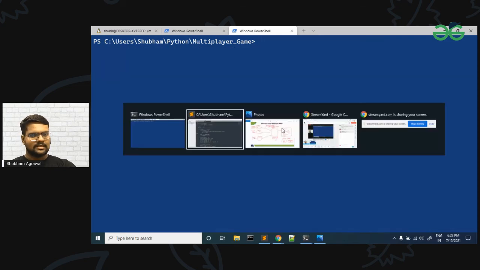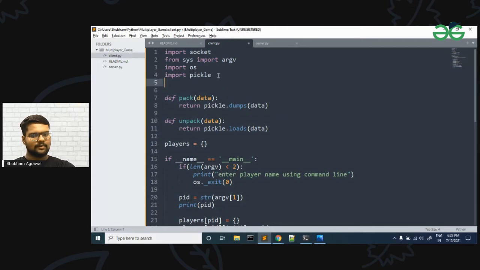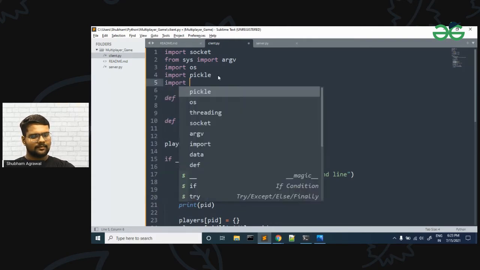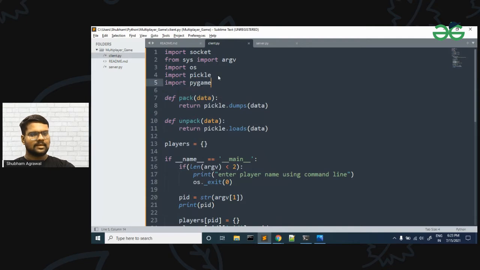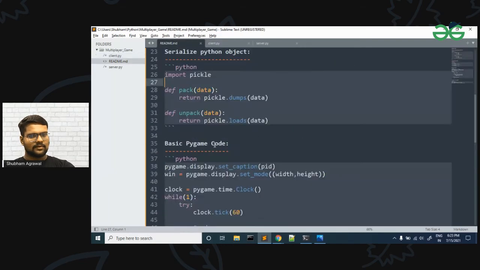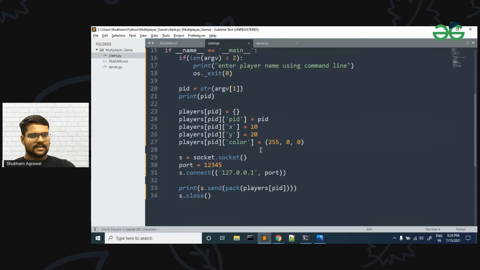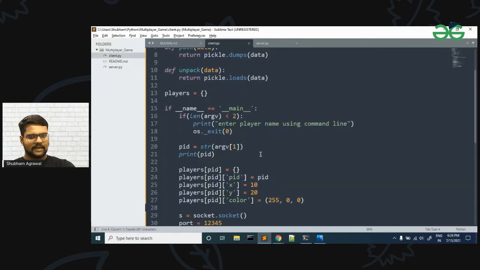Now to use Pygame, we have to import the Pygame module. For that, we write import pygame. And the basic structure of Pygame is something like this. So this is the basic structure of our Pygame code. If you are making any game, then this is the basic structure. So let me copy it and explain it one by one. I will copy this in the client side, and after connect, I will paste it.